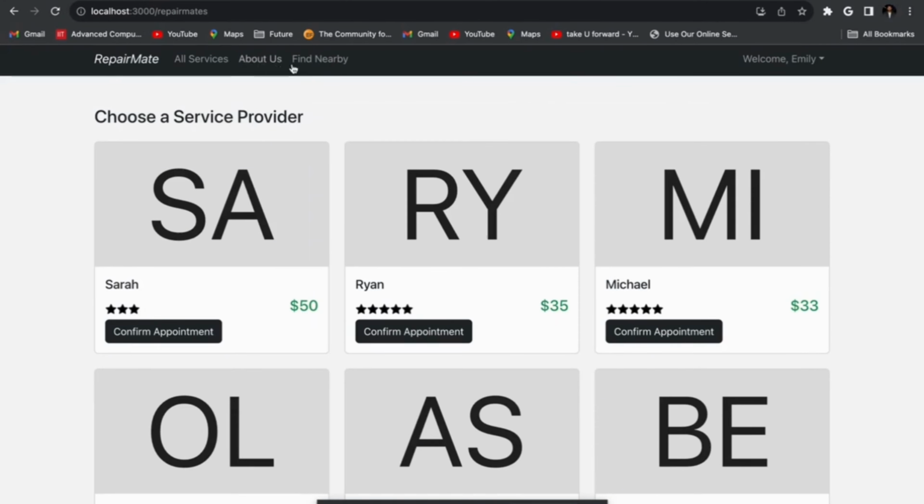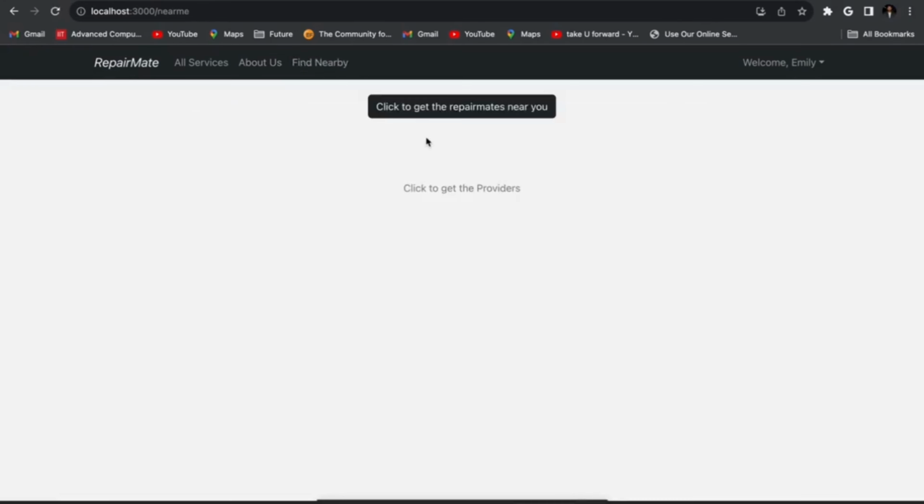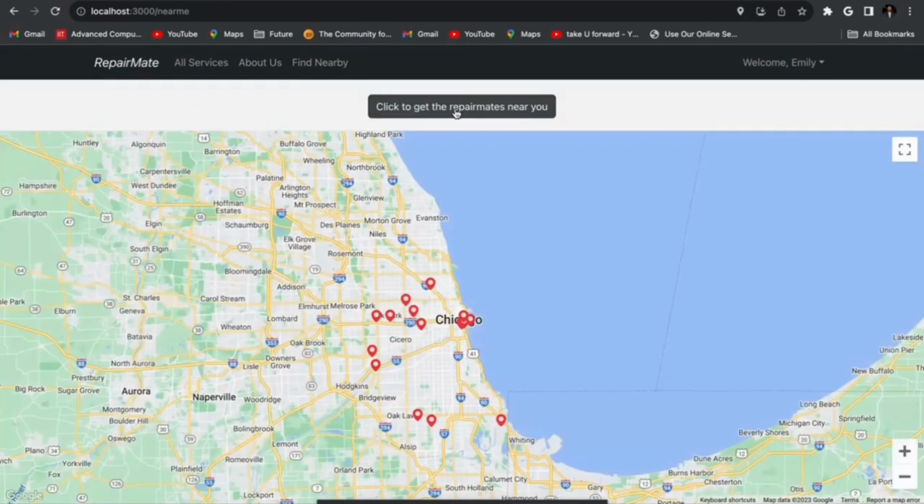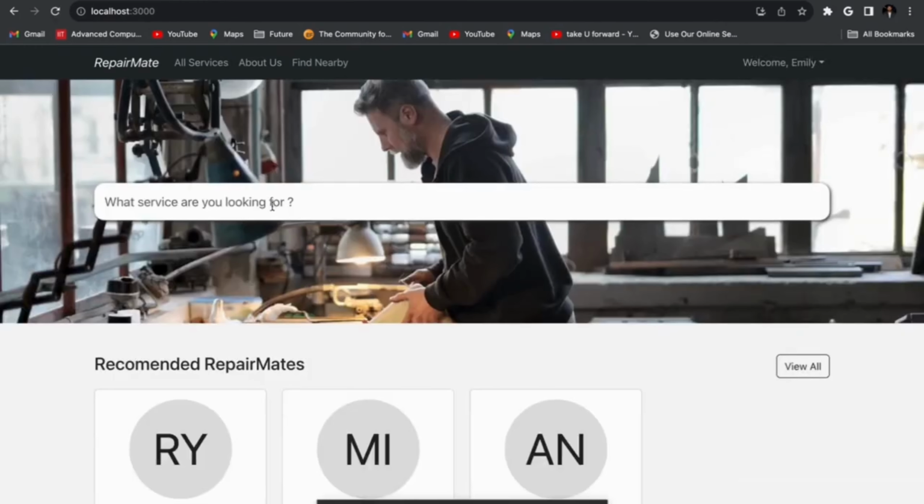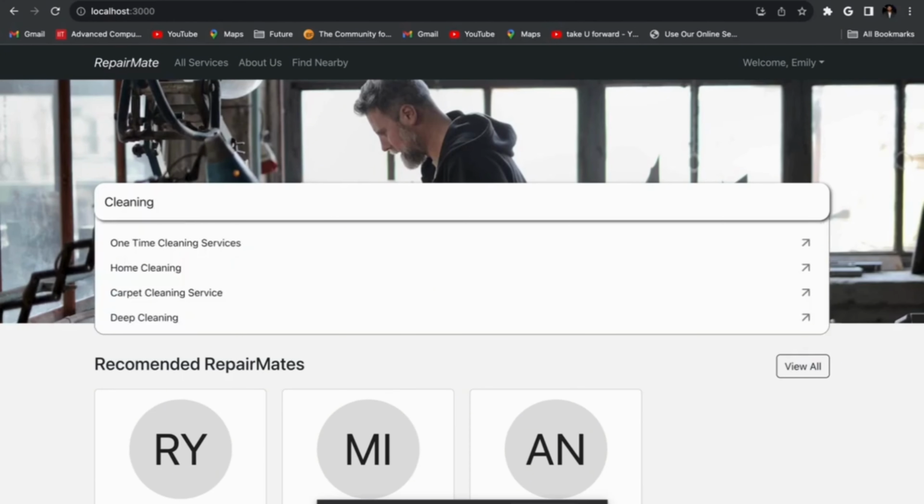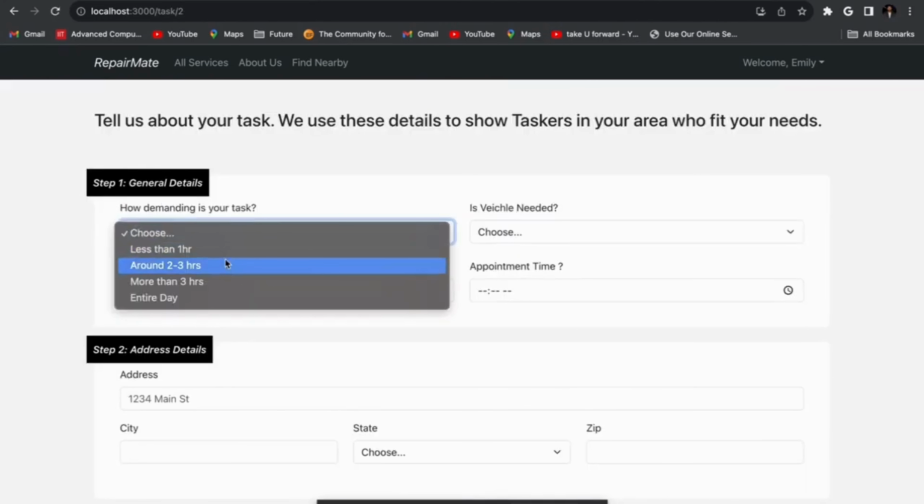We also implemented a nearby services feature. Using the customer's current location, the platform displays nearby service providers automatically. The application also includes intelligent search functionality. For example, if a customer searches for cleaning services, related categories are displayed instantly.